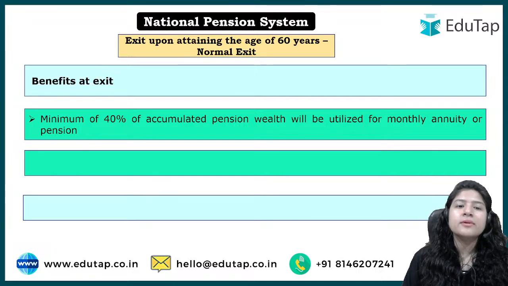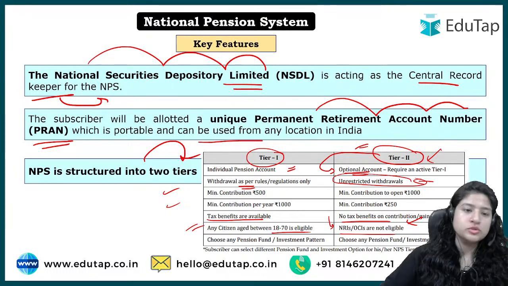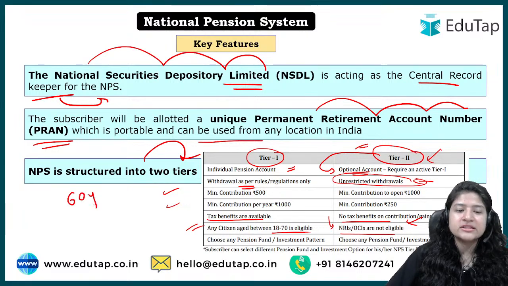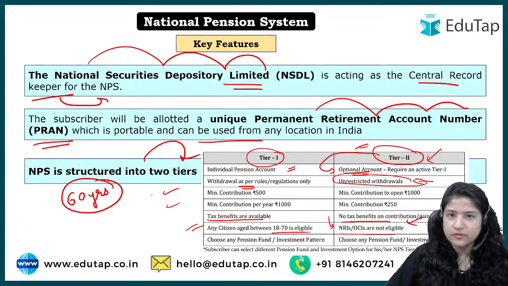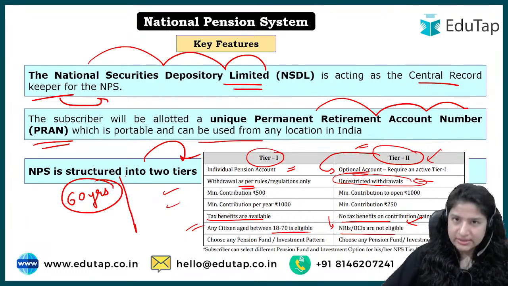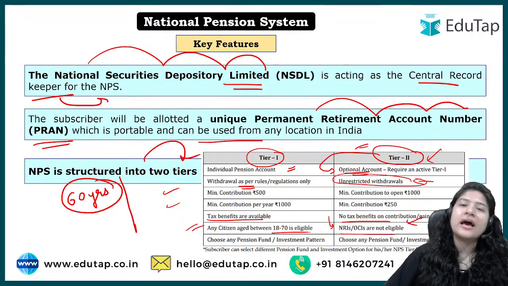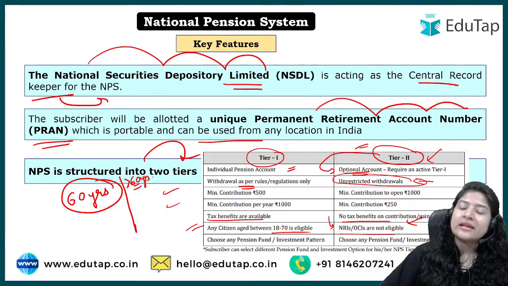Talking about the exit. Now see what we are going to study. Until now we have understood the basics of this particular scheme. Now we are going to focus on two things. See, the ultimate retirement age in our country is what? It is 60 years. We all know that, right? Now what the government has done: even after 60 years, people have money, right? They have their savings. They might get some lump sum amount from their office or whatsoever. It means they have some savings, right? So the government has allowed that anybody who is above 60 years can also be part of the scheme.